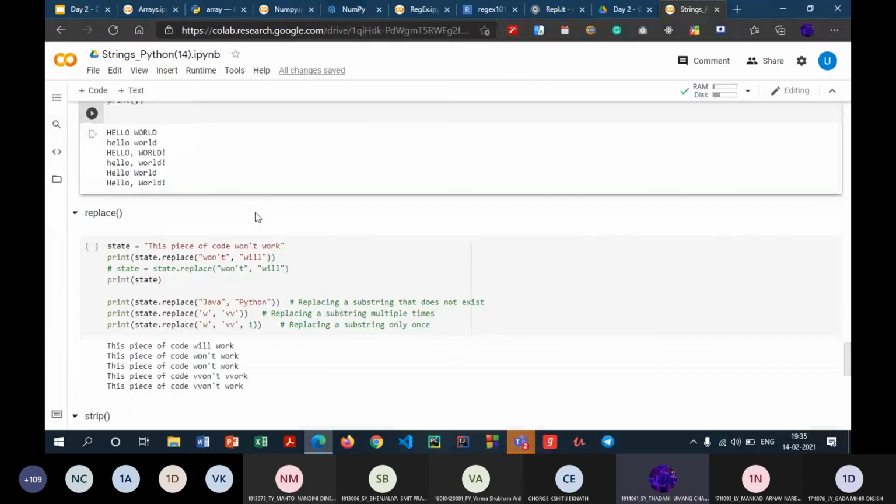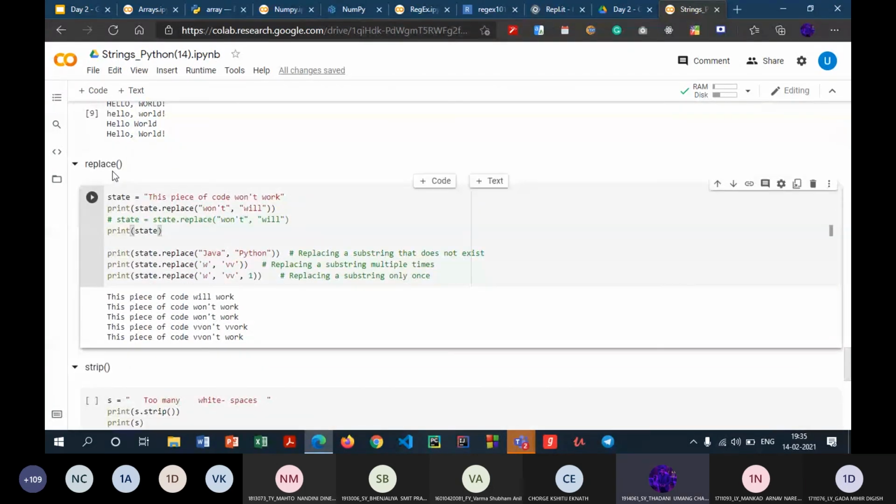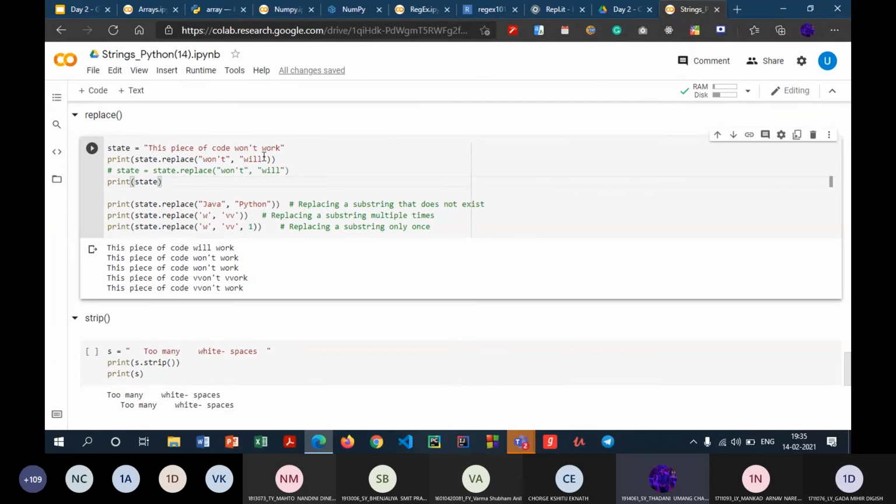The next method which we have is replace. What replace basically does, as the name suggests, is replace a substring with another substring. So let's have a look at this particular example. It says state equals this piece of code won't work, but we know this is going to work. So we replace won't with will. The first parameter is the substring which you want to replace, and the second parameter is the substring which you want to replace it with. So when I print state, this is the output I get.